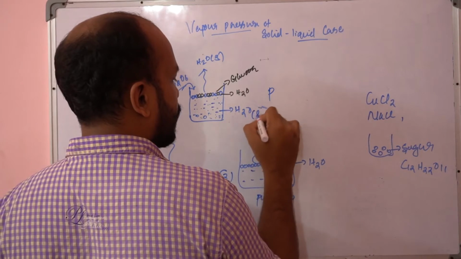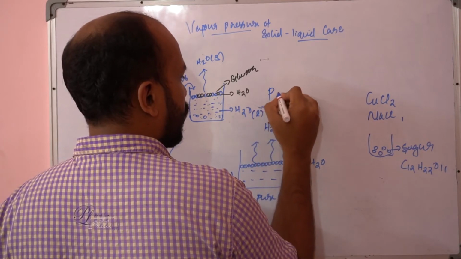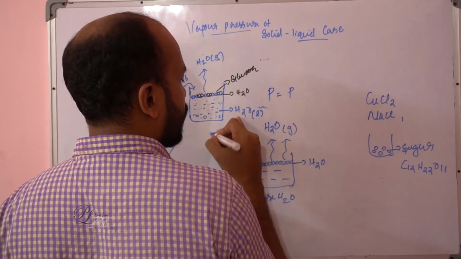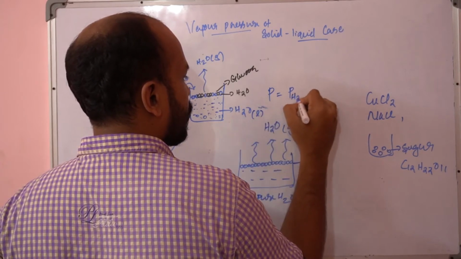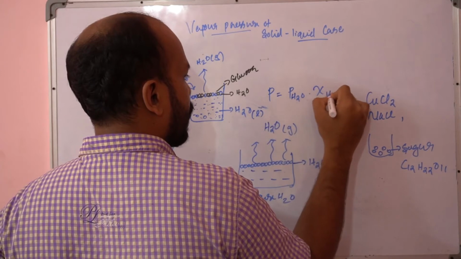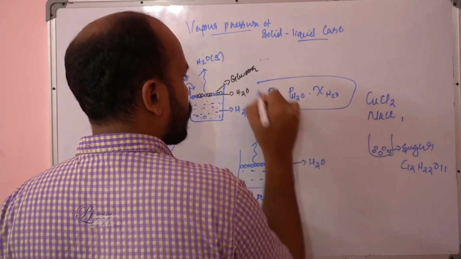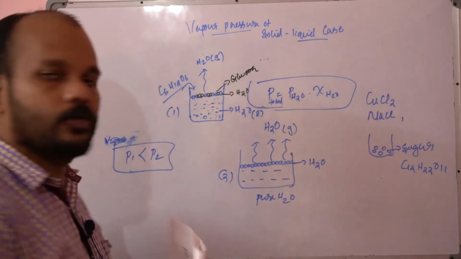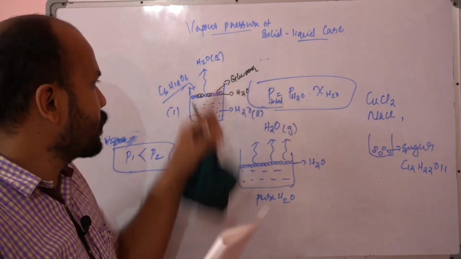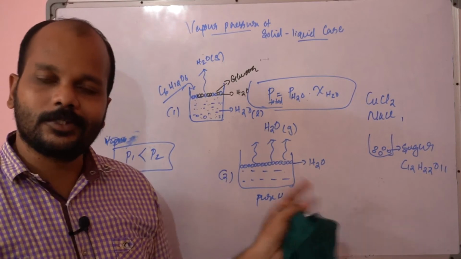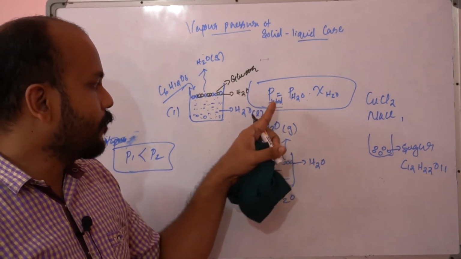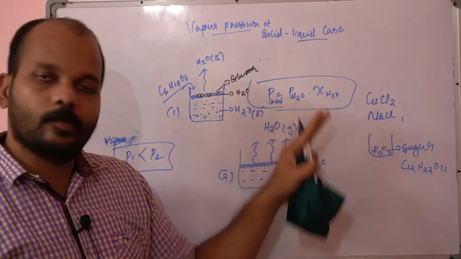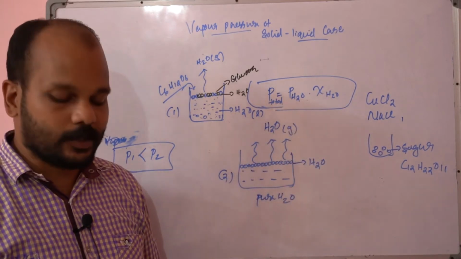Because that is the only thing that will evaporate. So the total pressure is equal to the partial pressure of water times the mole fraction of water. We don't count the vapor pressure of glucose, we just neglect it. When calculating the total pressure, we take the partial pressure of water and the mole fraction of water, right? So that is it.